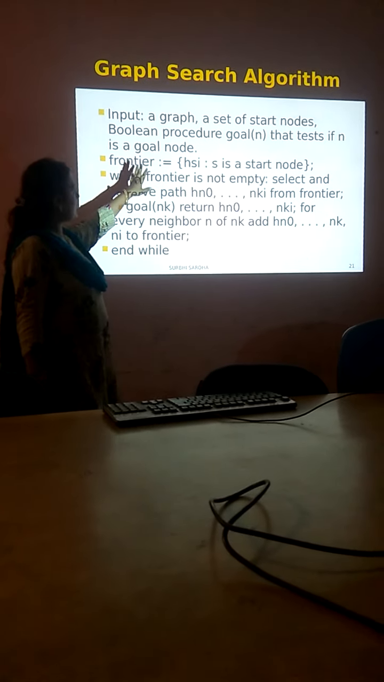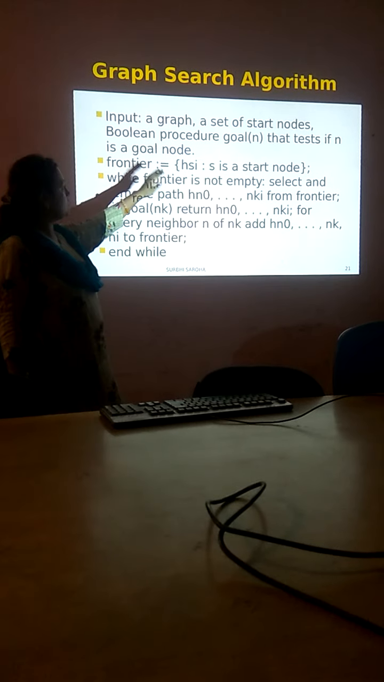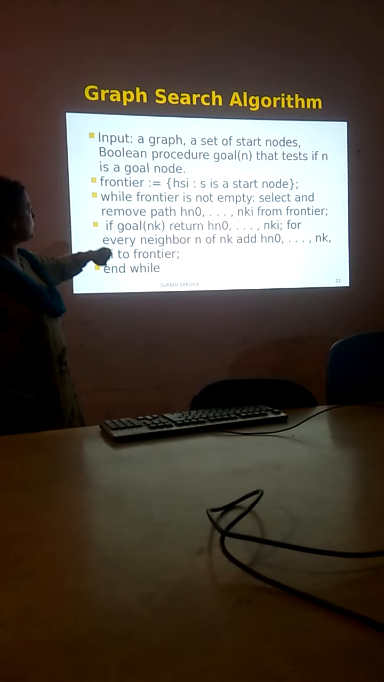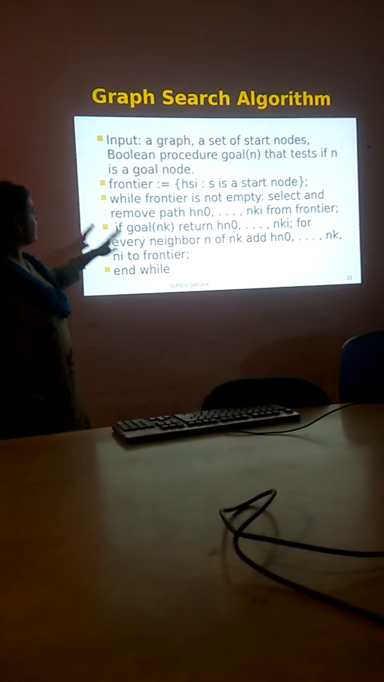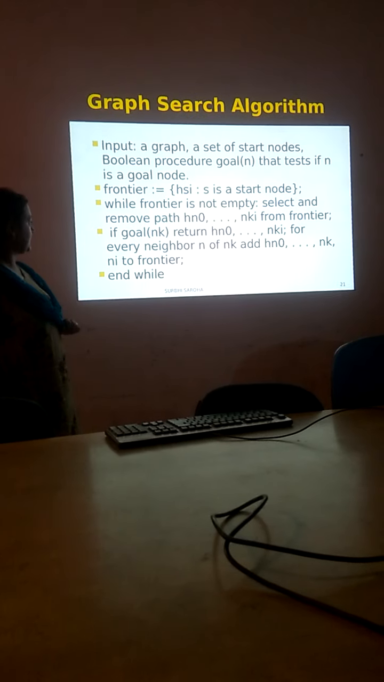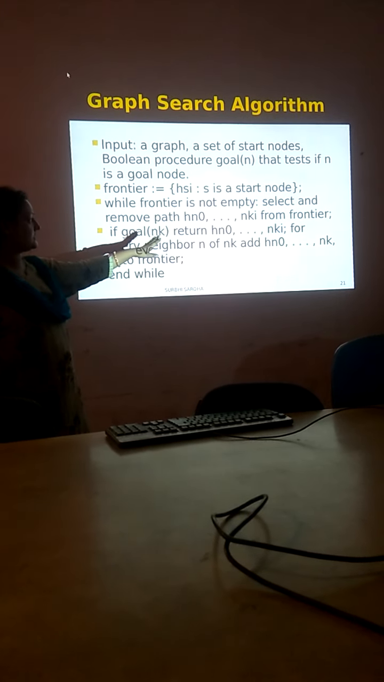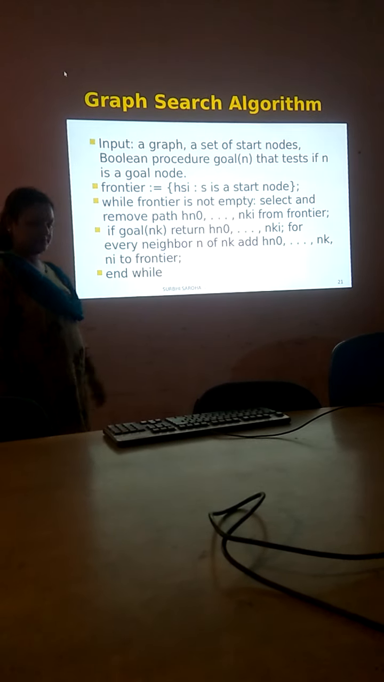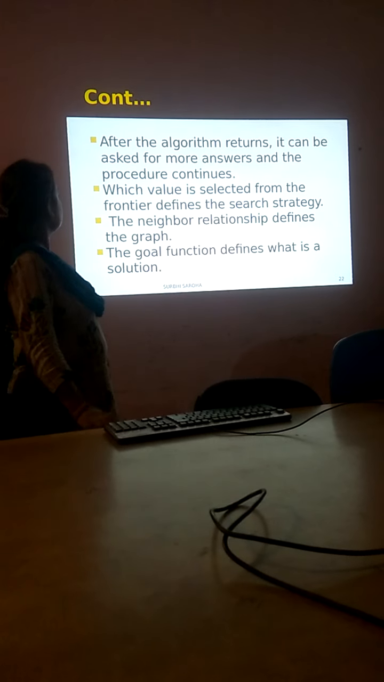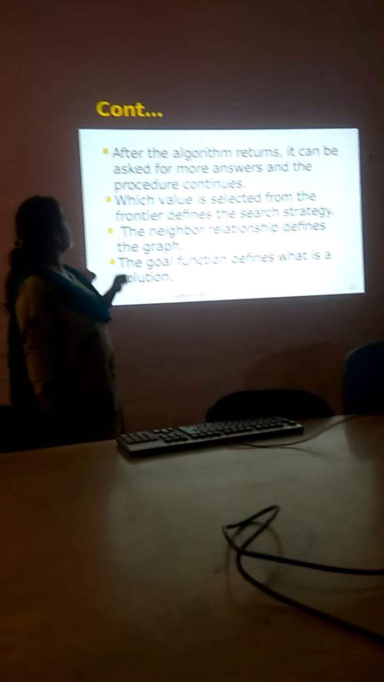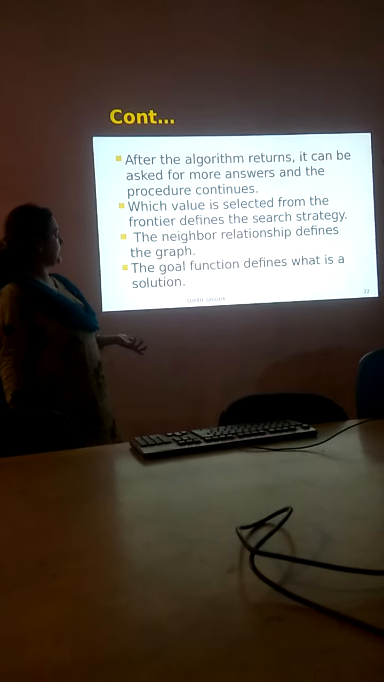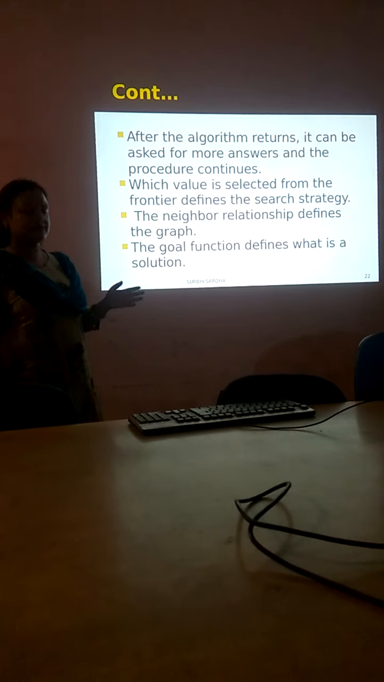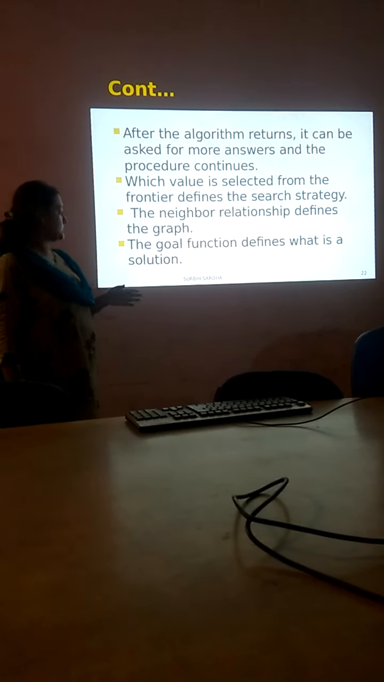So this is the input: a graph, a set of start nodes, a boolean function goal(n), that is, n is a goal node, and the frontier, initially the start nodes. While the frontier is not empty, select and remove a path from h0 to hn from the frontier; if goal(hn), return the path. This is the algorithm of it, what we have already discussed. After the algorithm returns, if we ask for more answers the procedure continues. Which value is selected from the frontier defines the search strategy. The neighbor relationship defines the graph. The goal function defines what is the solution.